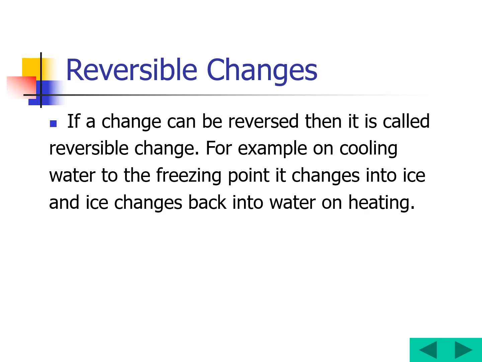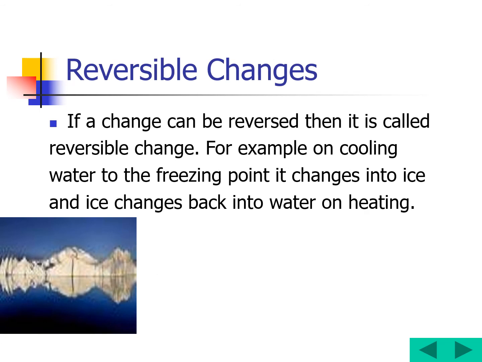If a change can be reversed, then it is called a reversible change. For example, cooling of water to the freezing point. You kept the bottle in the deep freezer. Then what happens? The water turns into ice. Then you take that bottle out and keep it outside for some time, and automatically it changes back into water. This is a reversible change.